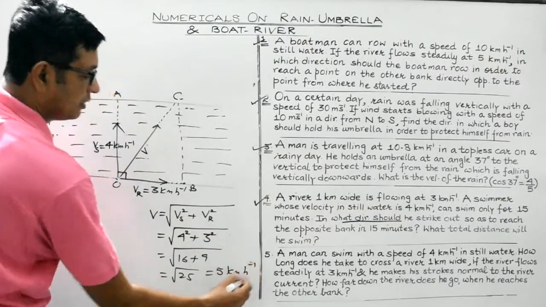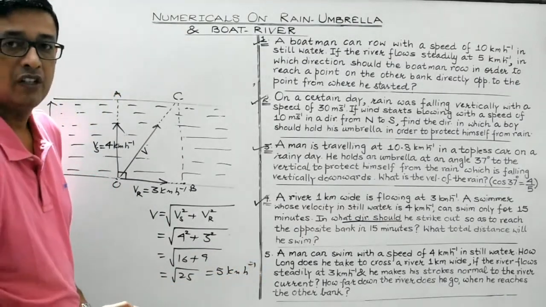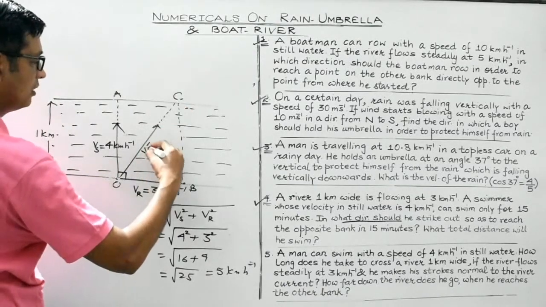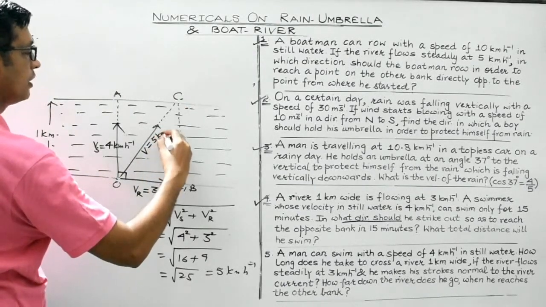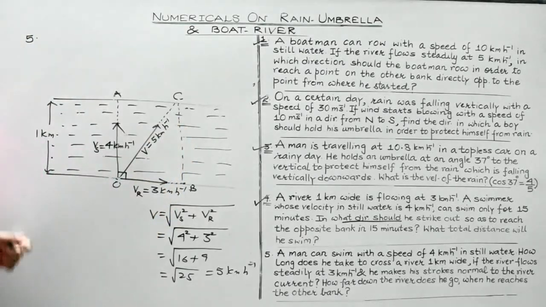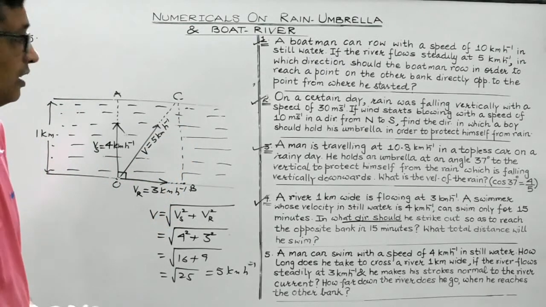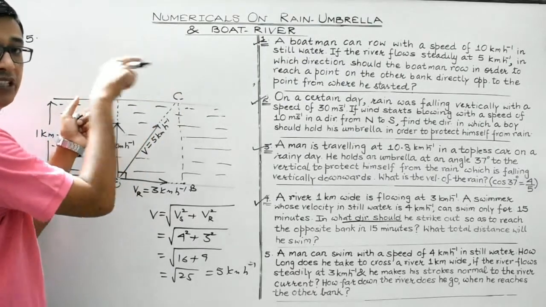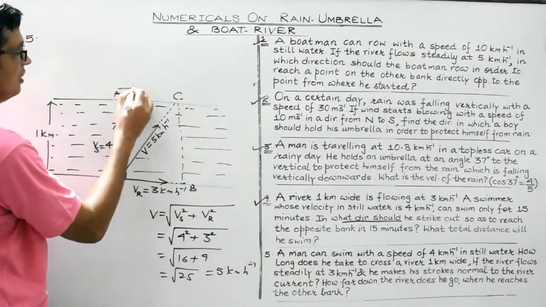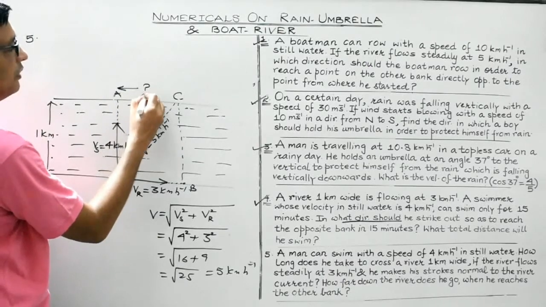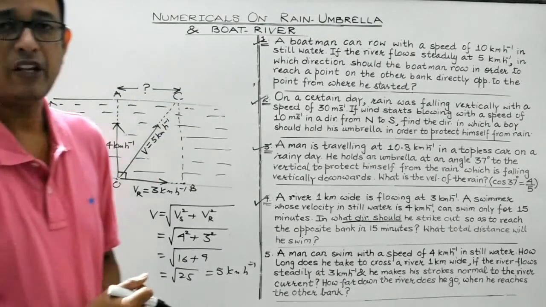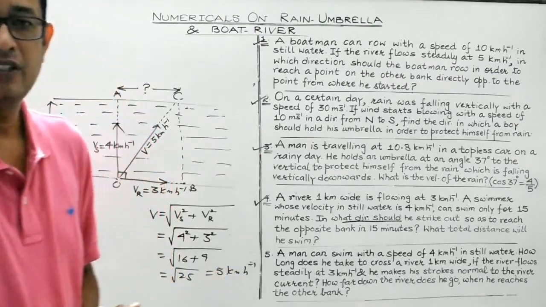So students, the net velocity with which the swimmer will move along the direction OC would be 5 km per hour. Am I clear, students? Now we are supposed to find out the distance covered by the swimmer down the river. That is, this distance needs to be evaluated. Right? Now here I must mention a very important point.